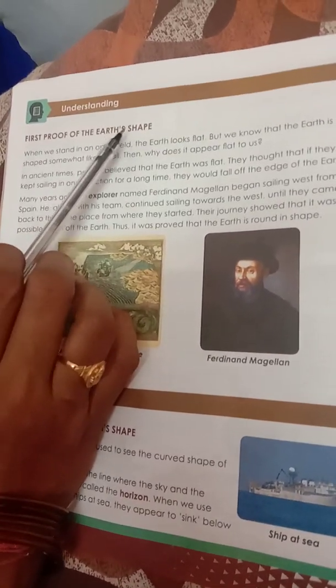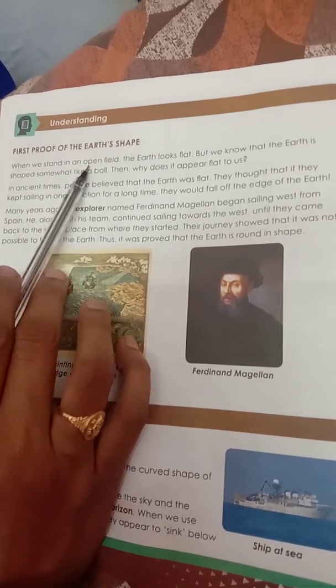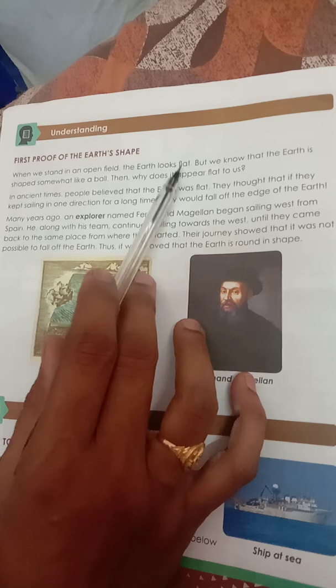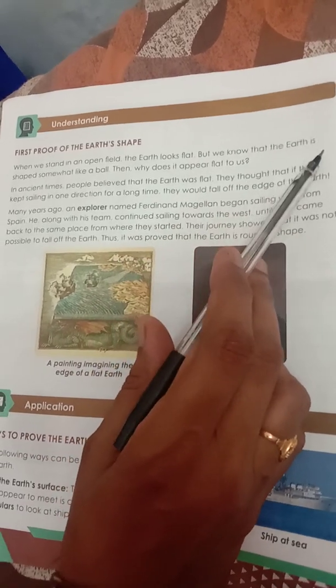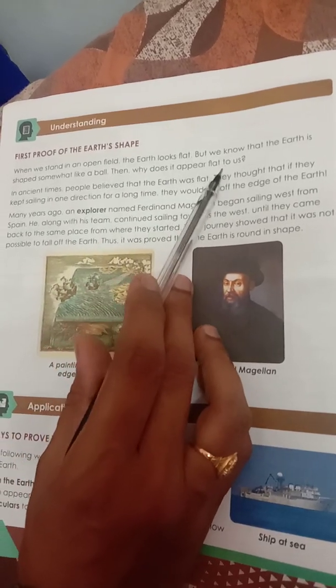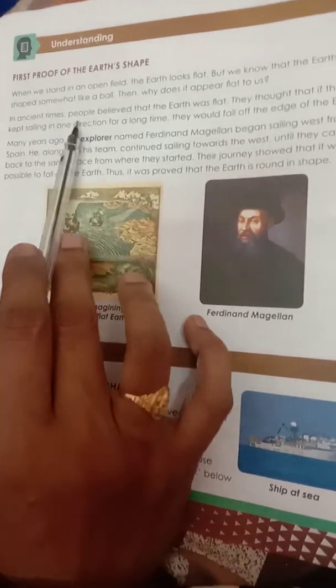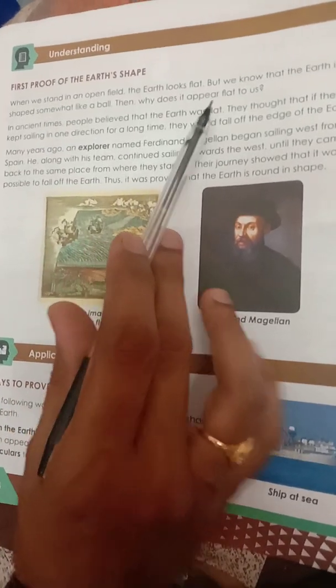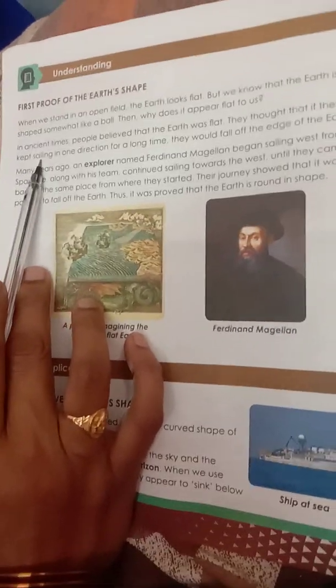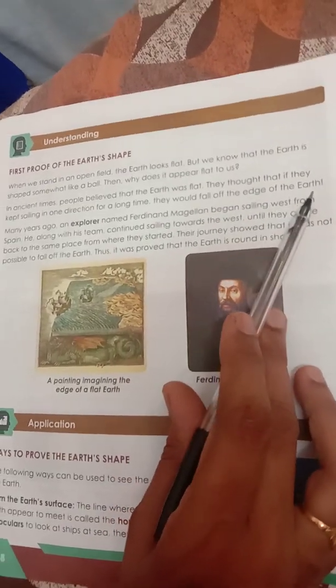Children, open your textbooks, page number 8, understanding part. First proof of the Earth's shape. When we stand in an open field, the Earth looks flat, but we know that the Earth is shaped somewhat like a ball. Then why does it appear flat to us? In ancient times, people believed that the Earth was flat. They thought that if they kept sailing in one direction for a long time, they would fall off the edge of the earth.